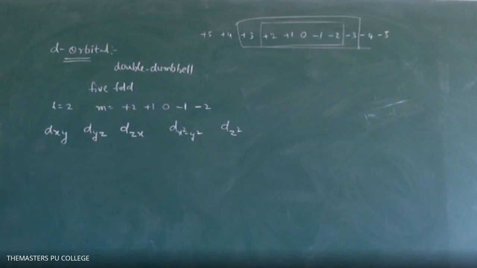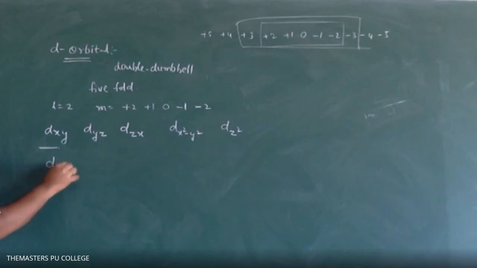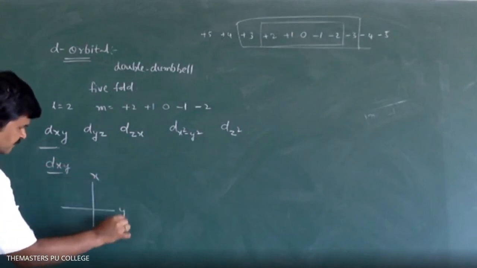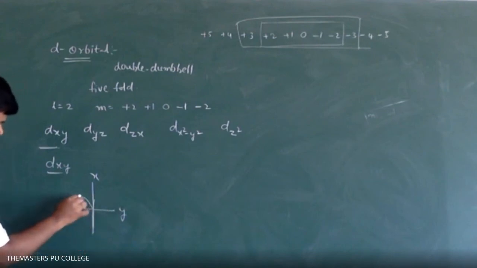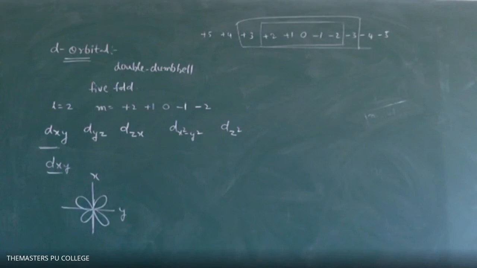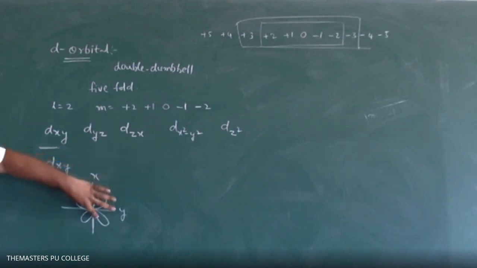What is the dxy? Now I will say. In between the x and the y axis, lobes are present. So double dumbbell, this one a dumbbell and this one a dumbbell. Both are considered as a double dumbbell shape, like a leaf structure.